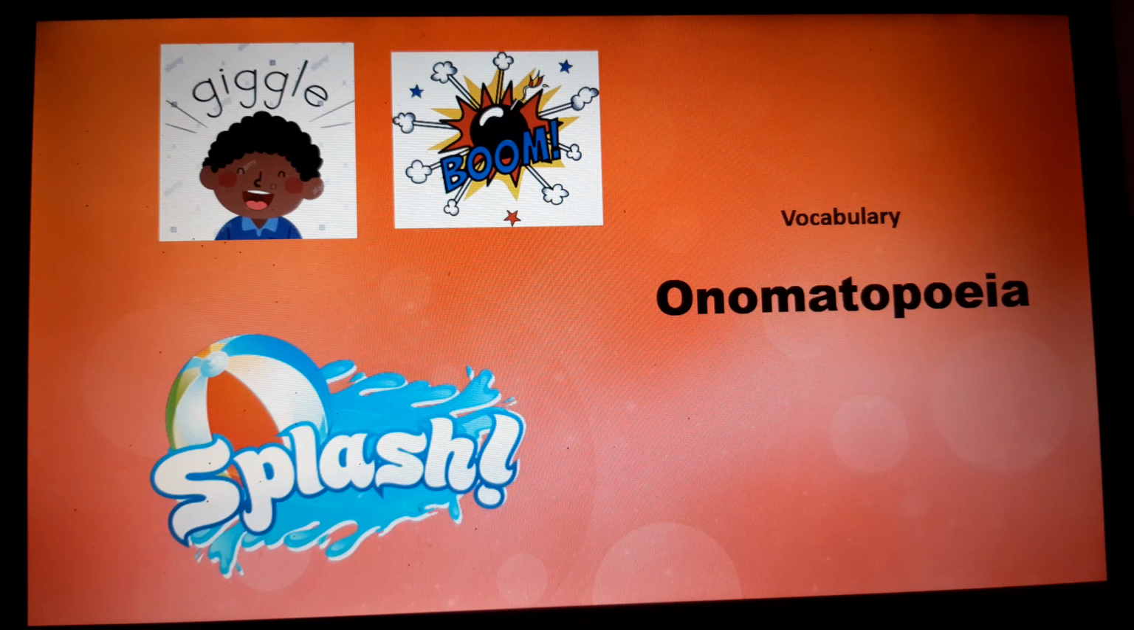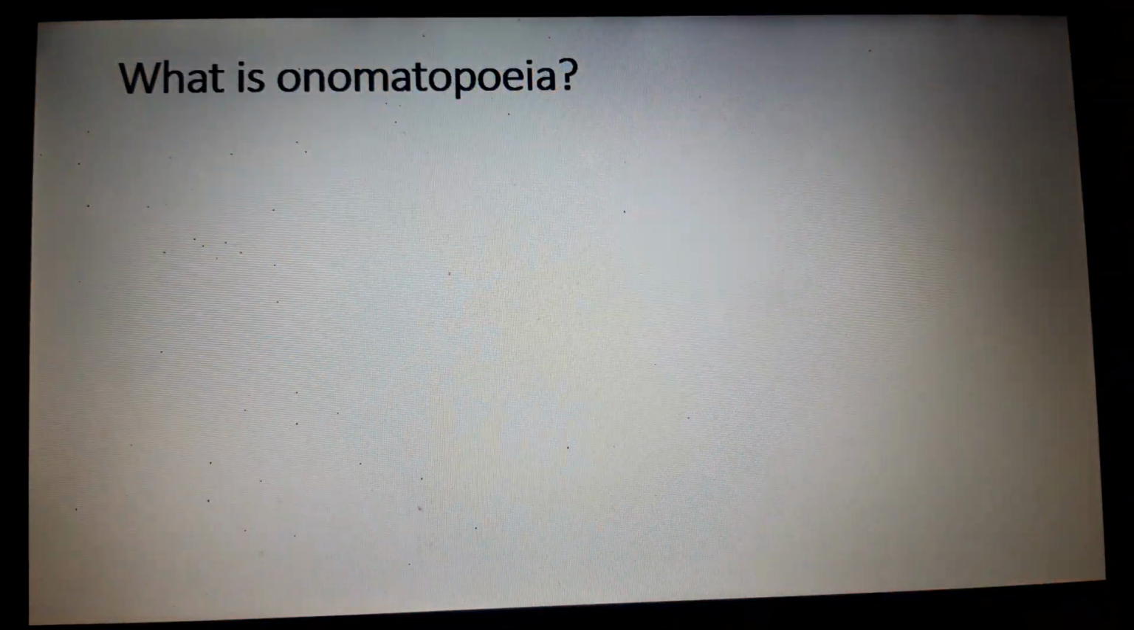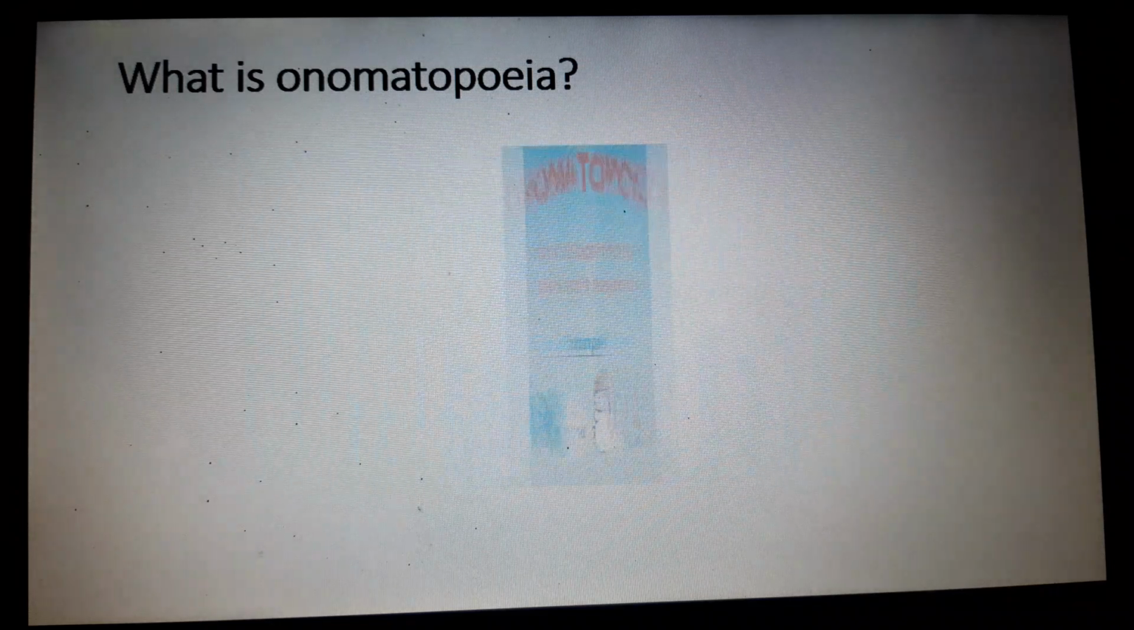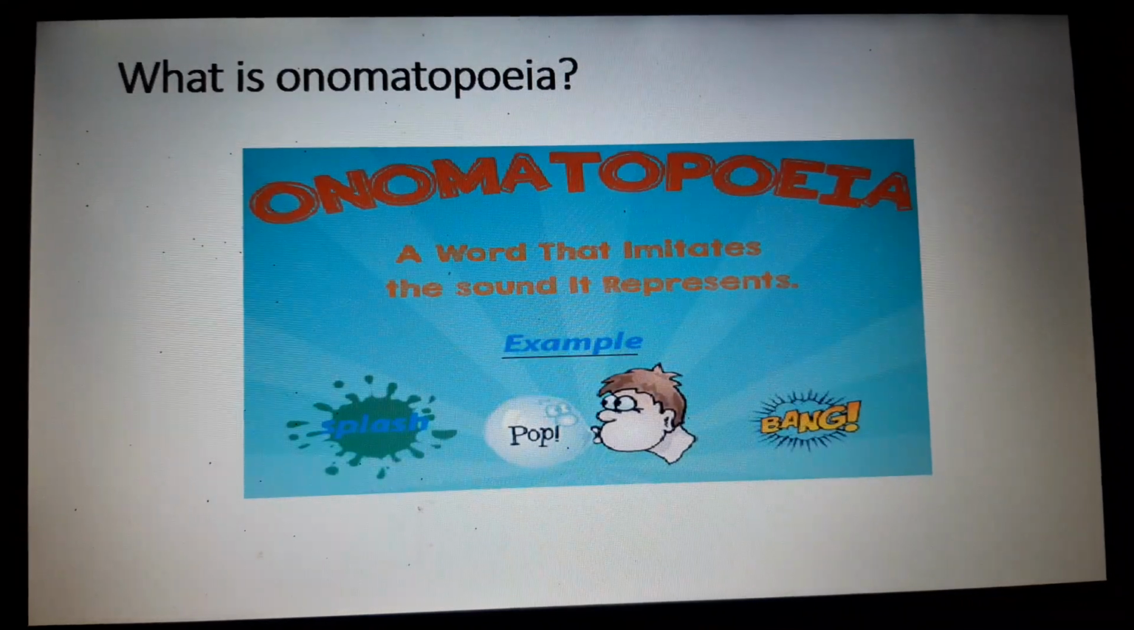Today our topic is onomatopoeia. Some of you might have heard this word before, and for others, this may be a new word. Let's see, what is onomatopoeia? Onomatopoeia is a word or a group of words that imitates the sound it represents. You can simply remember onomatopoeia as sound words.